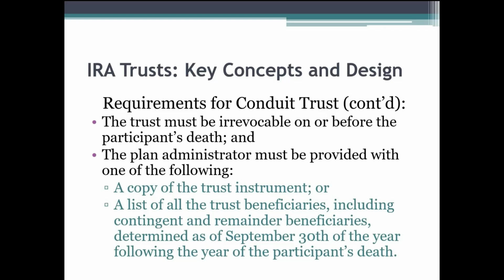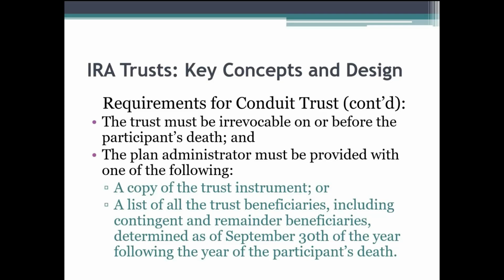Because there is a non-designated beneficiary, i.e. the charity, as a beneficiary, the rules would provide that there's no designated beneficiary for the entire IRA trust. So in order for my trust, my trust beneficiaries, and their life expectancy to be used, we have to make sure that the charitable bequest from my IRA gets paid out no later than September 30th of the year following the year of the participant's death.